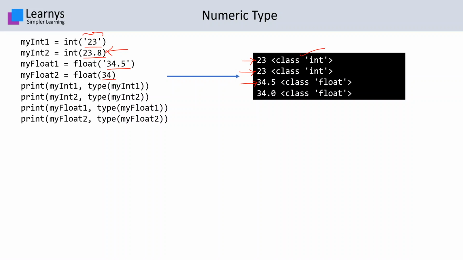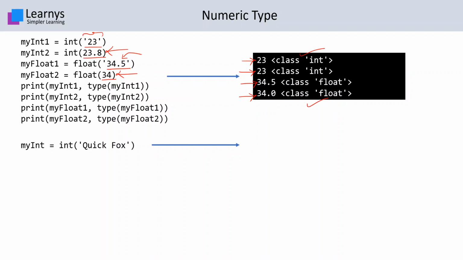The third line has 34.5, which was initially a string but was converted into a float with value 34.5. In the next line, the value is 34.0, which was initially an integer. When converted to float, .0 has been added. Both are of type class float.